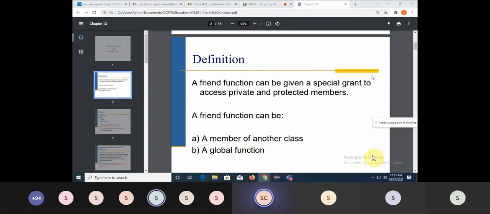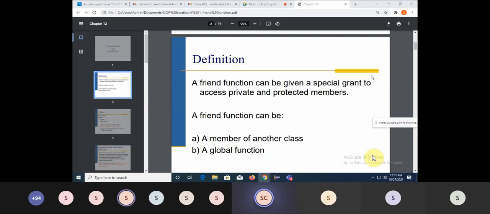A friend function can be a member of another class or it can be a global function.